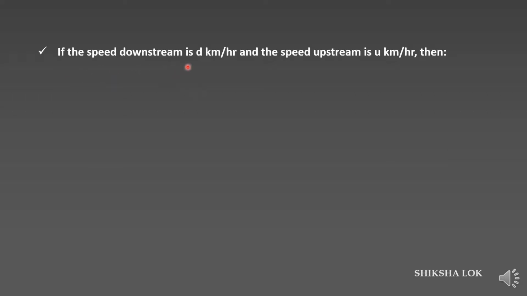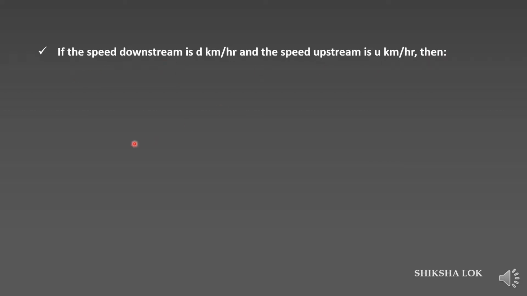Okay, let's see some formulas. Let us consider a boat with a downstream speed of d kilometer per hour and an upstream speed of u kilometer per hour. U means up, d means down.